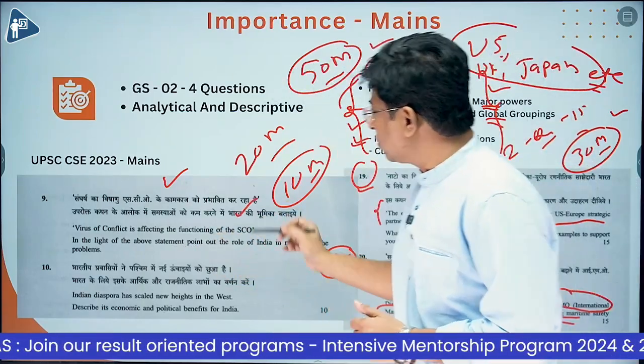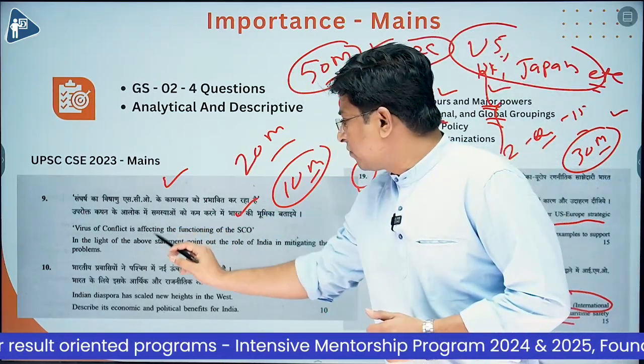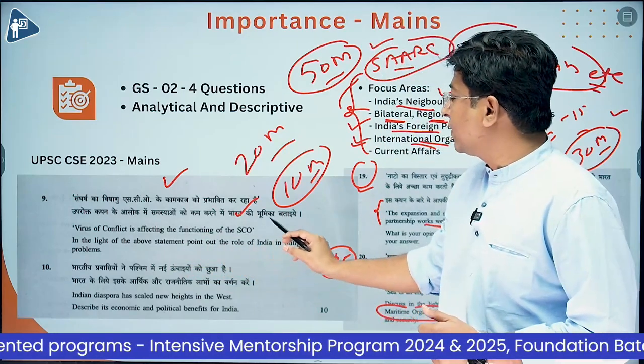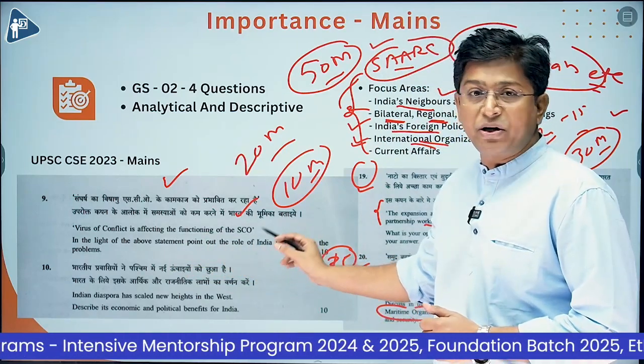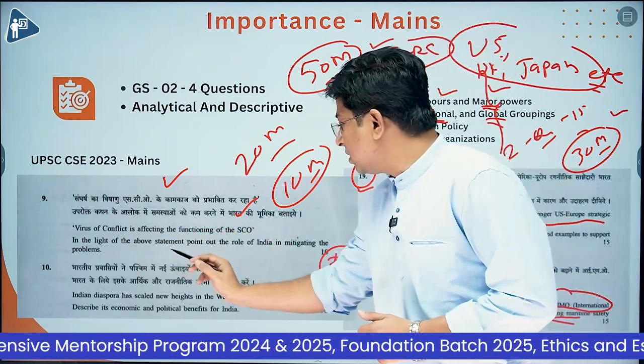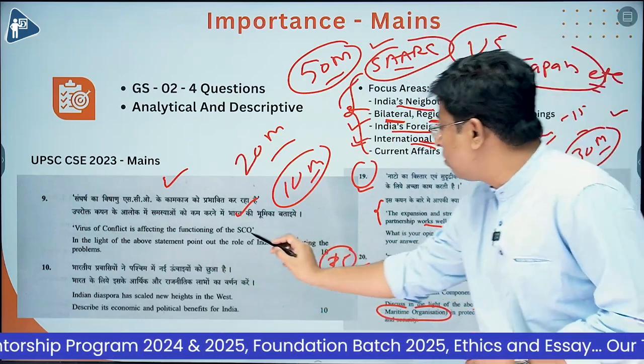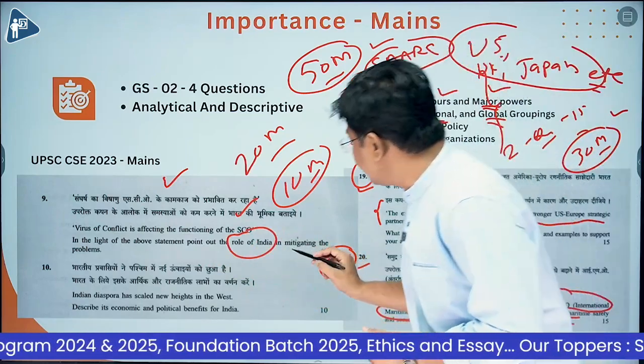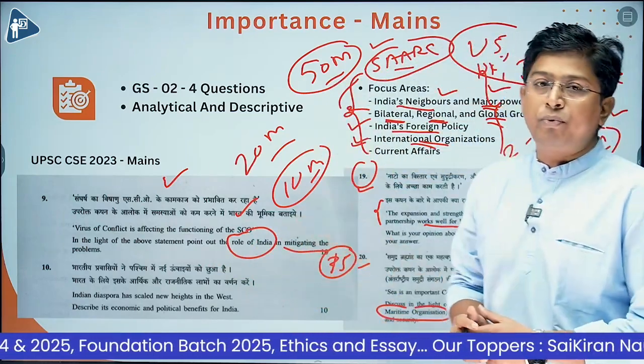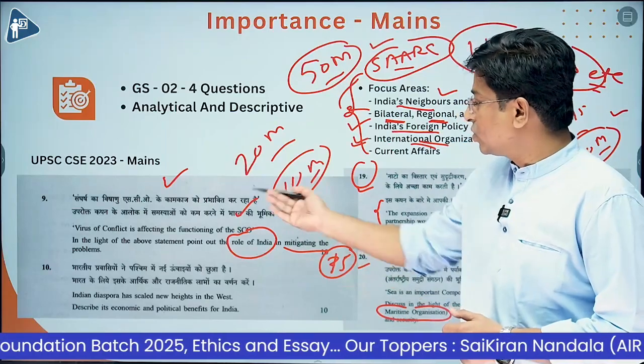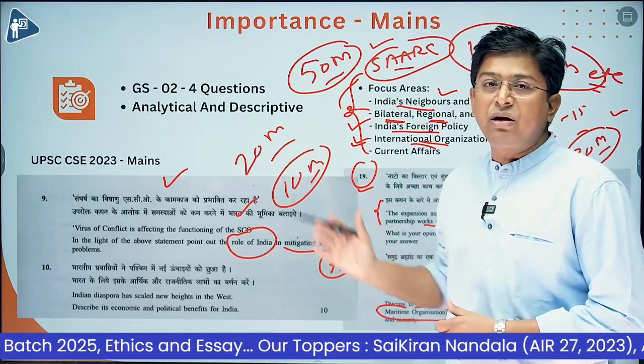See this question as well. Question number 9. Virus of conflict is affecting the functioning of SCO, the Shanghai Cooperation Organization. In the light of the above statement, point out the role of India in mitigating the problems. Again, this question is on regional grouping.